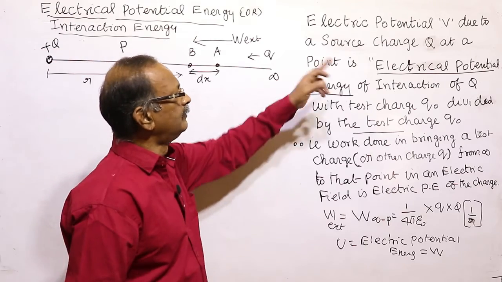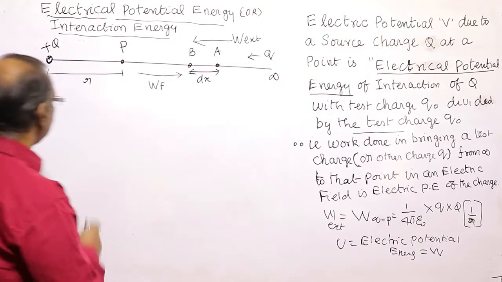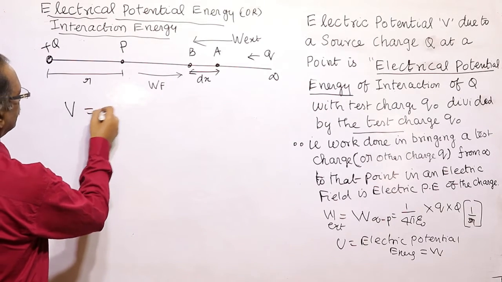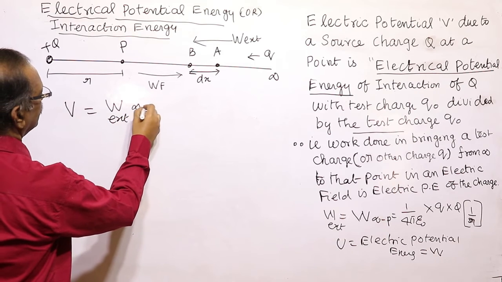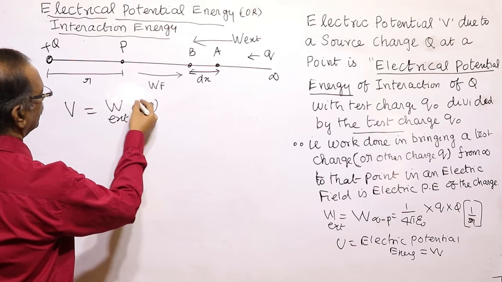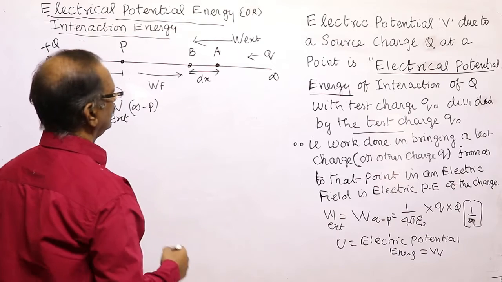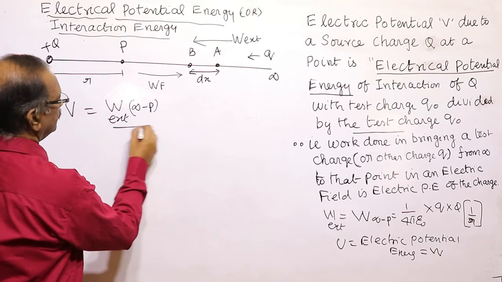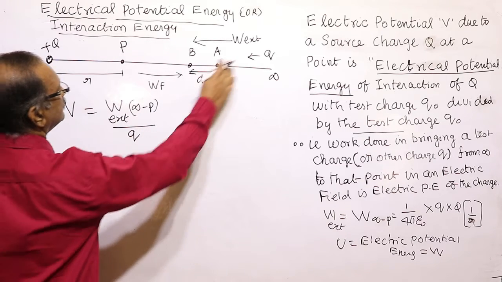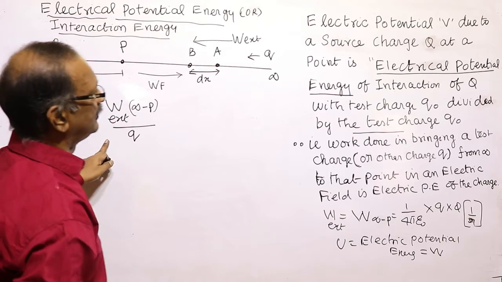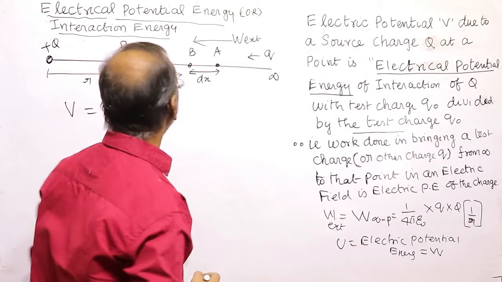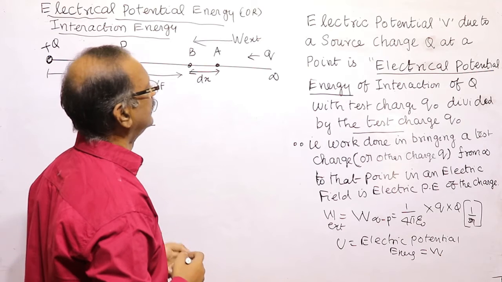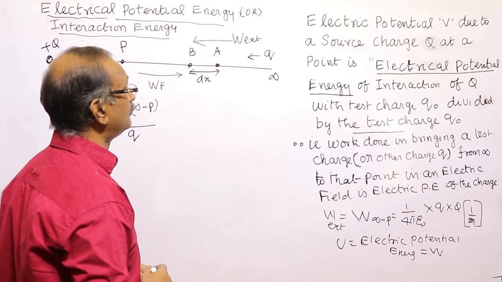Therefore, electric potential V, which is equal to the work done by the external source in bringing a charge from the initial point to the final point, is the work done divided by this charge. Divided by this charge, this is the electric potential. So electric potential V due to a source charge is the electric potential energy divided by the charge.